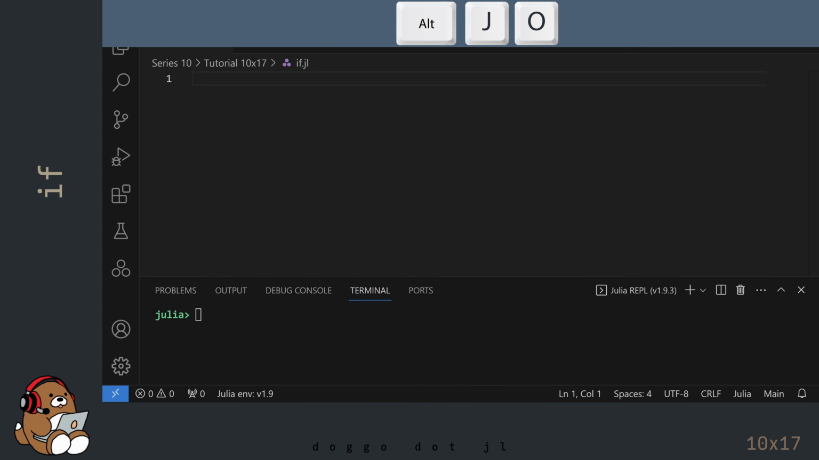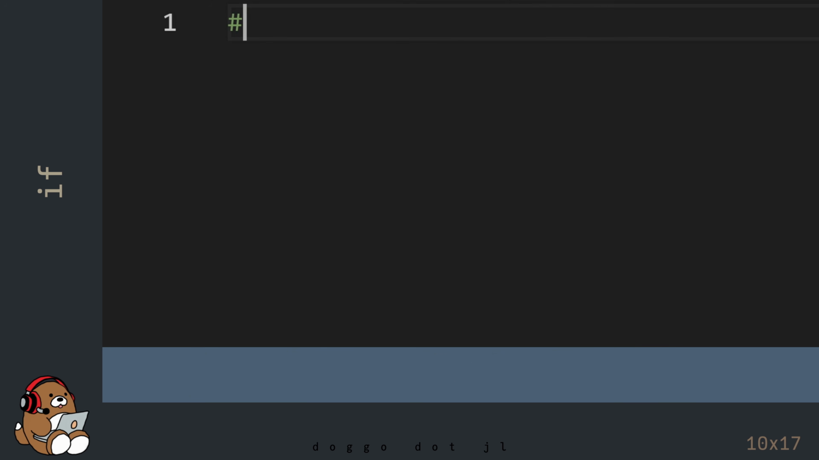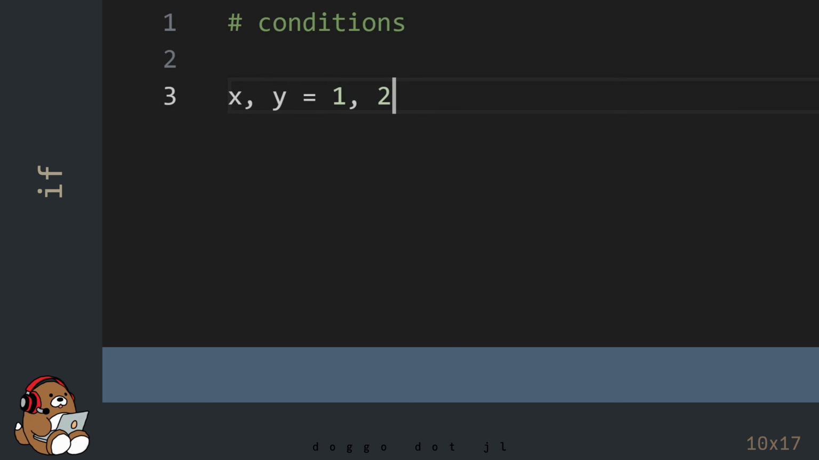I'm in VS Code, and I've already created a new .jl file. And I've also launched the Julia REPL by using Alt-J, then Alt-O. Conditional evaluation is a control flow tool that tells your computer to perform a certain task only if certain conditions are met. Let's start by setting up some scenarios, also known as conditions.